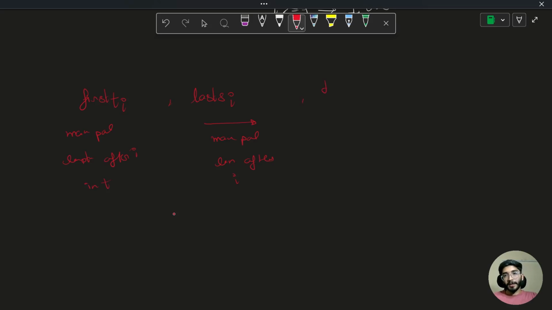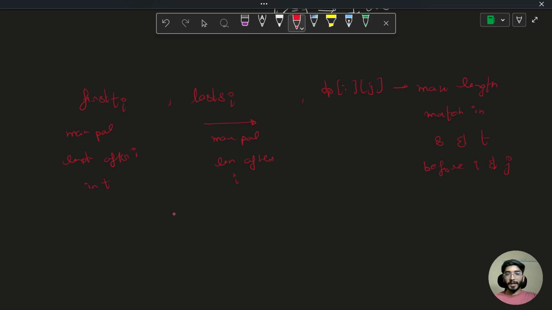And similarly, we also have dp of I comma j as max length match in s and t before I and j. Cool.